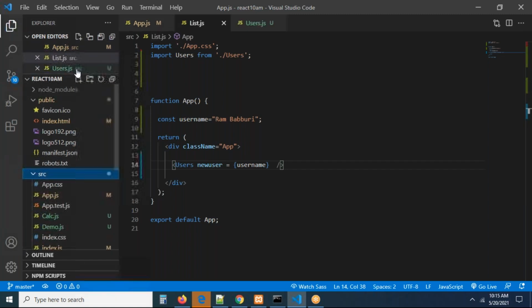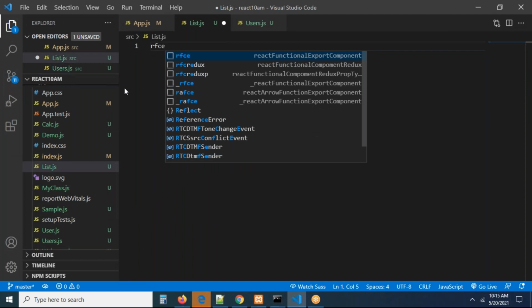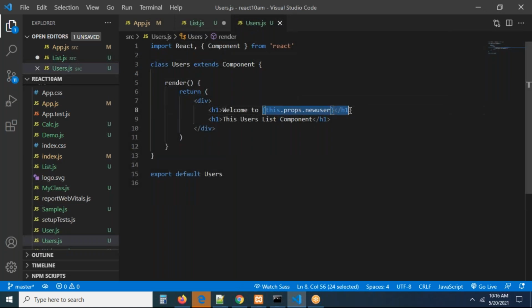list.js. I'm creating a component with list.js. You can take this as a functional component, RFC. I'm creating a functional component, try to see. Right, this is a functional component. Remember carefully, in a class component we are able to access the data like this. Okay, right, let us go and check this.